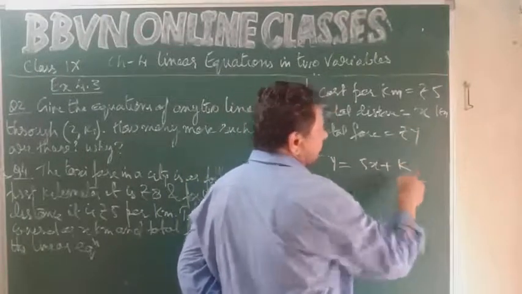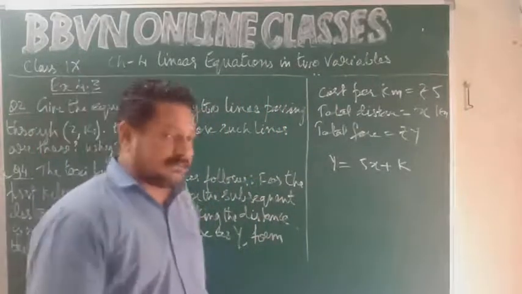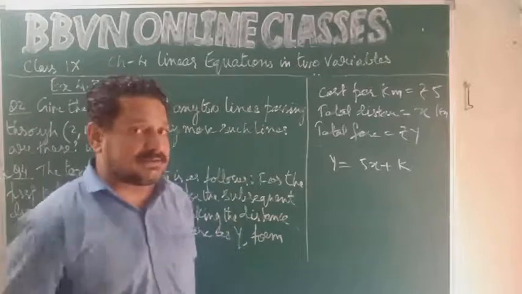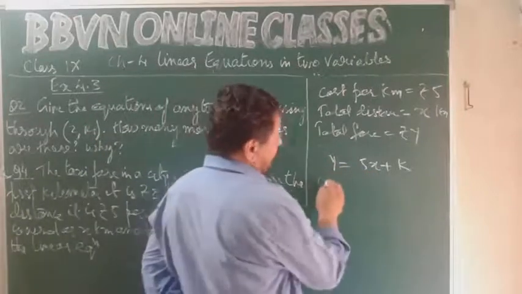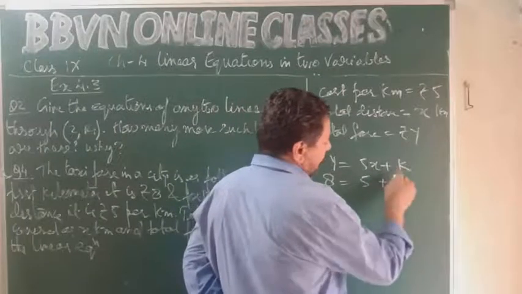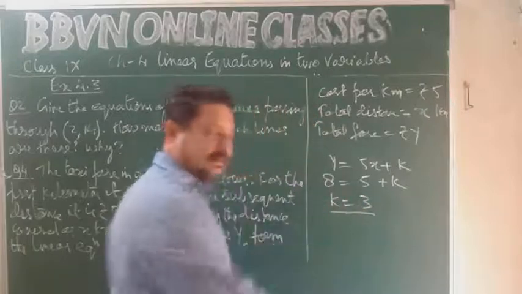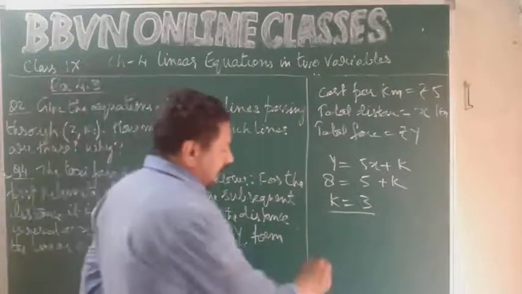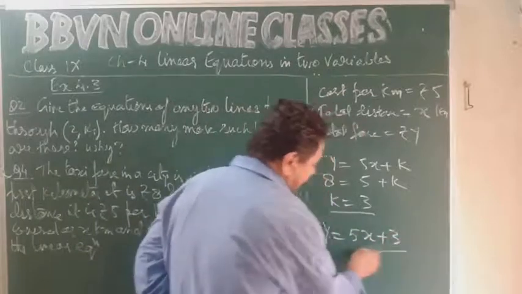Now it is y equal to 5x plus some constant k. We don't know what it is. Now question says when x is 1, for the first kilometer, the fare is rupees 8. If I put y equal to 8 here, this becomes 5 into 1, 5 plus k. So what do I get? k equal to 3. This is the constant. Now our equation is y equal to 5x plus 3. Simple.